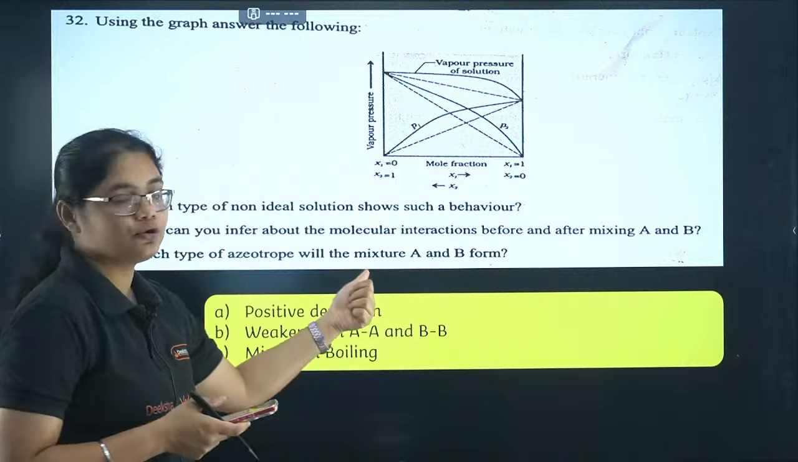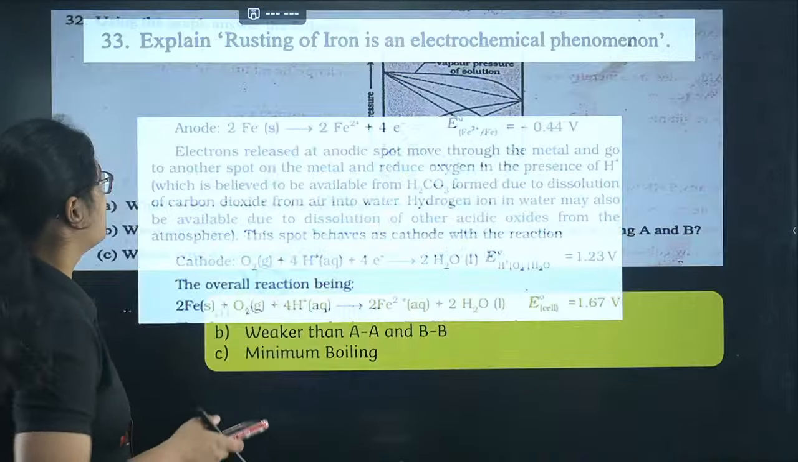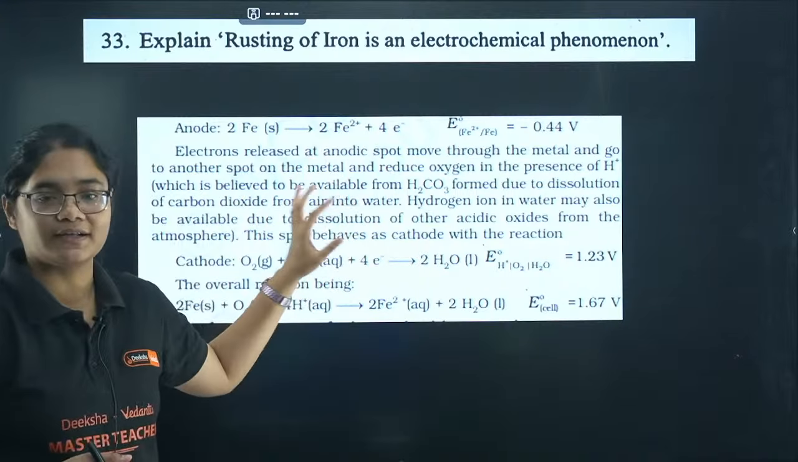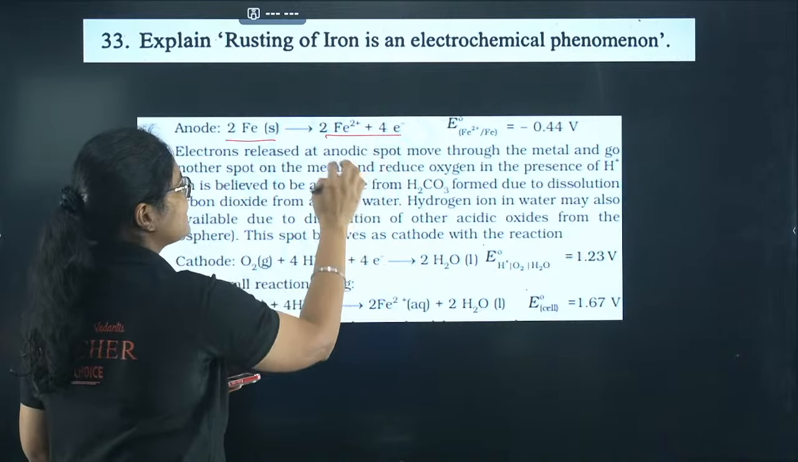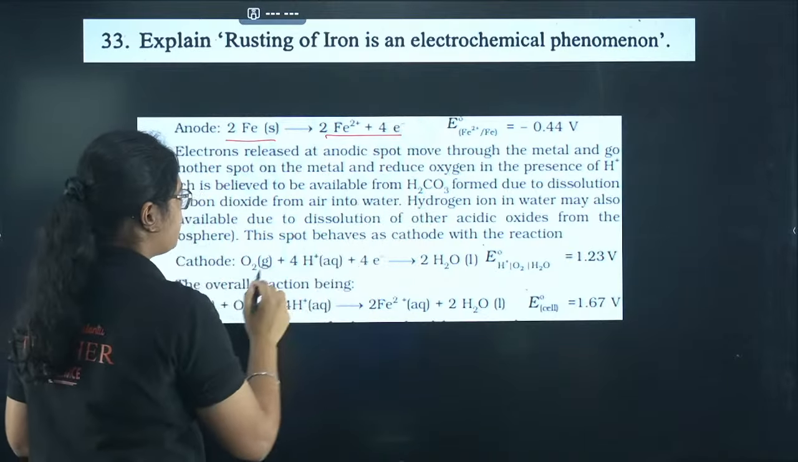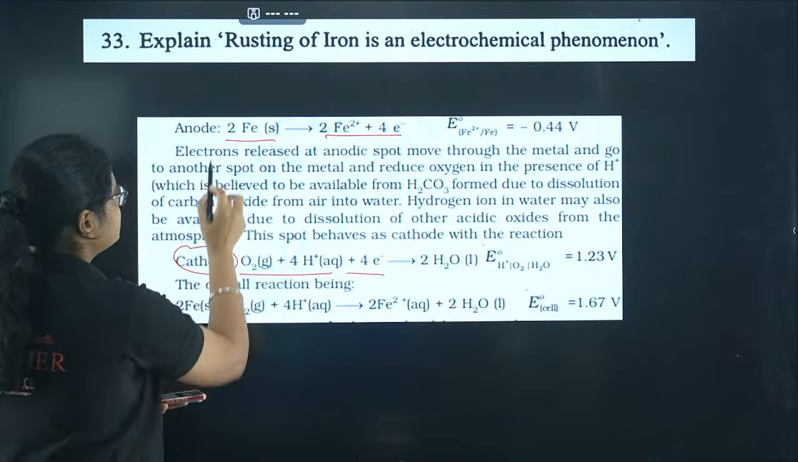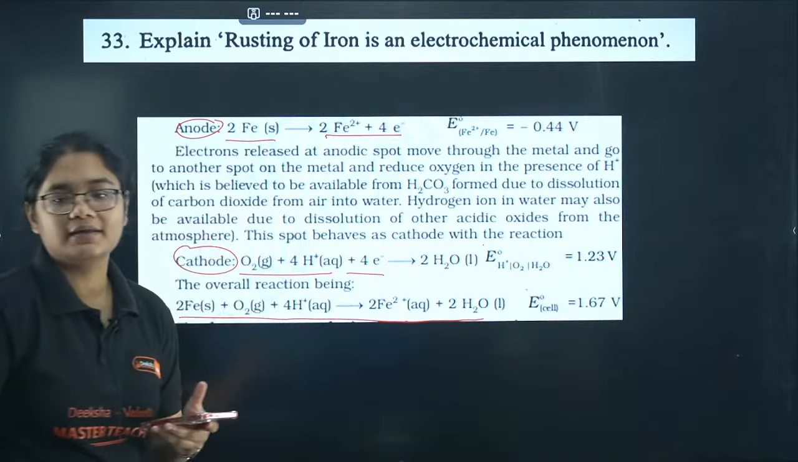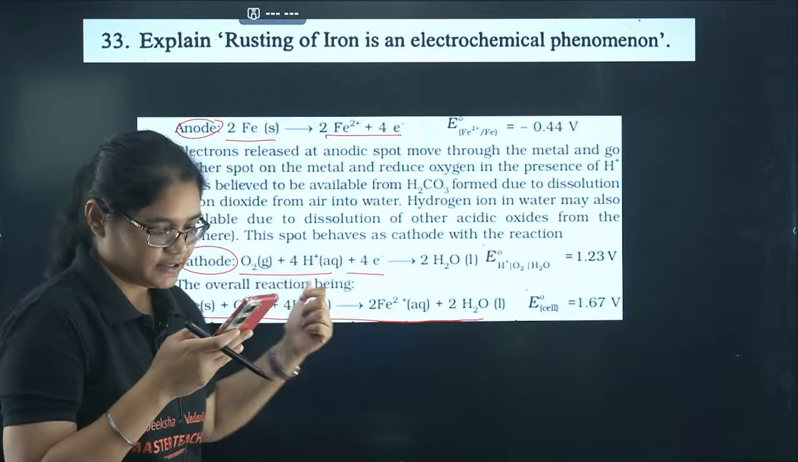Next, which type of azeotrope? This will give you minimum boiling azeotrope, positive deviation. Next question, rusting of iron is an electrochemical phenomenon, so you have to explain properly. You have to first write that one part of iron gets oxidized and these electrons move to the other part and then they reduce the oxygen present there. At the anode, what happens? At the cathode, what happens? And then the overall reaction has to be written here. Okay, these 3 reactions will give you 3 marks with proper explanation.